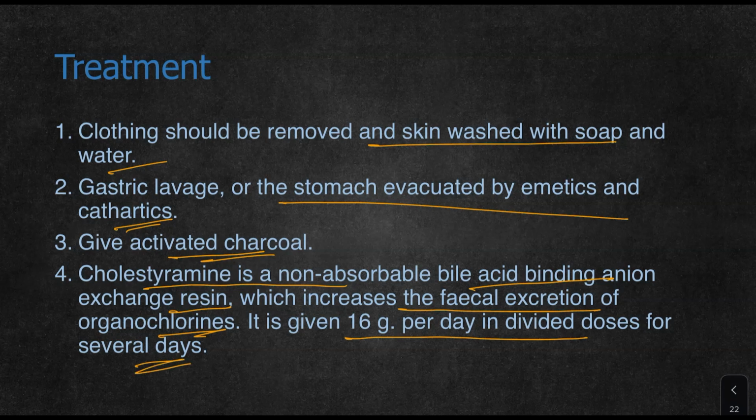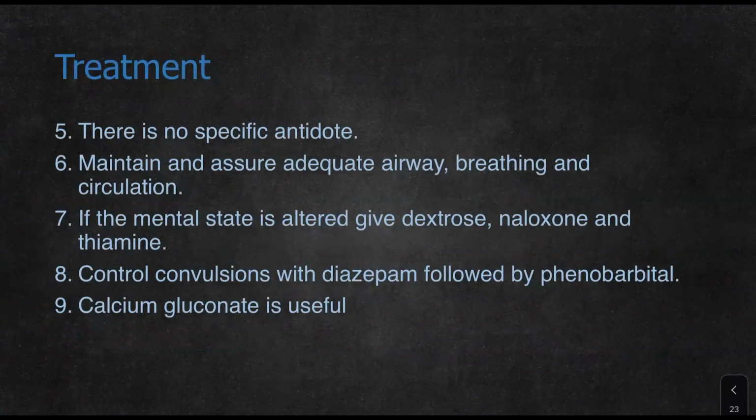So for organochlorine poisoning, similar to organophosphorus, the treatment starts with removing the clothes and removing unabsorbed poison. Any poison present on the skin should be washed with soap and water. Then gastric lavage is given. Then specifically chlorophenoxyacetate is given, which is a bile acid binding anion exchange resin that binds with organochlorine. It is given at 16 grams per day in divided doses for several days to remove the poison. There is no specific antidote, unlike organophosphorus. There is atropine and pyridoxine, but there is no specific antidote.